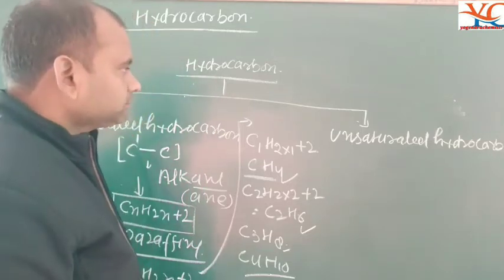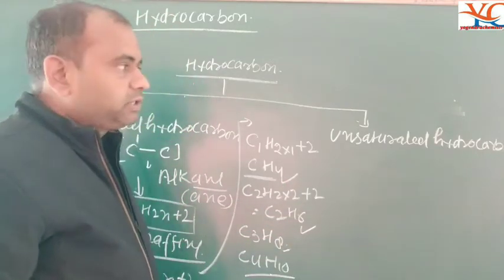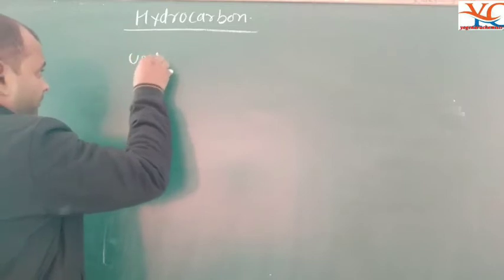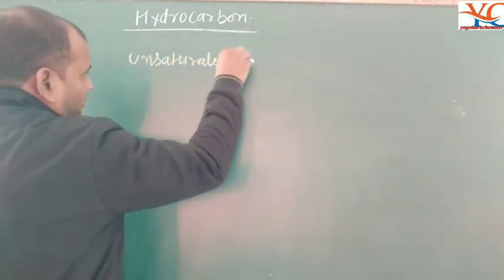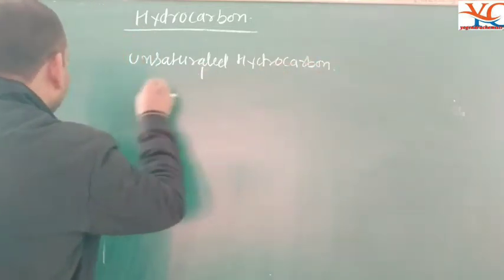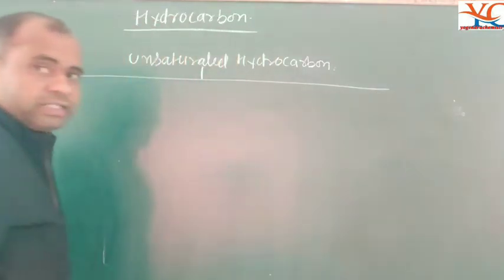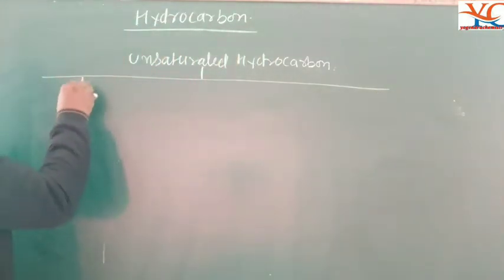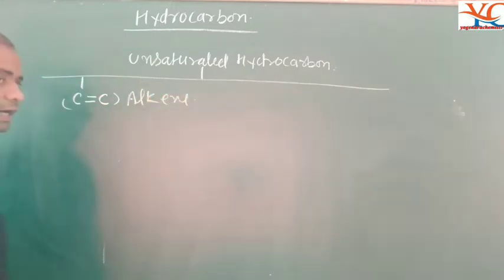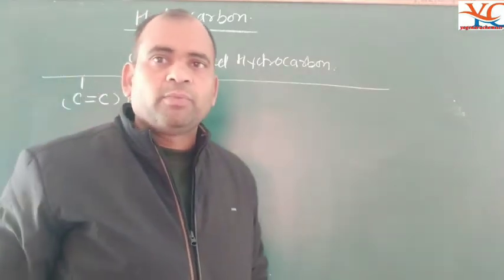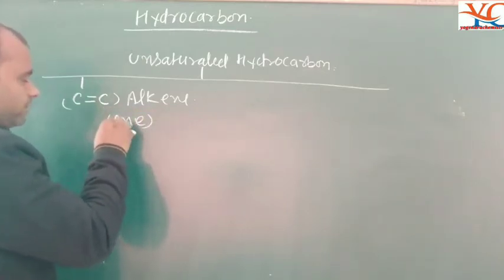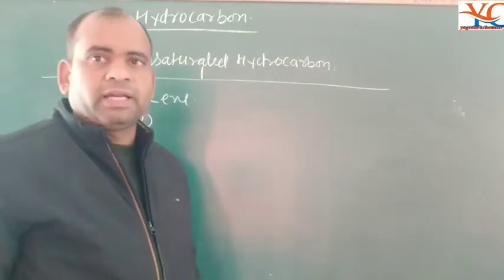Okay beta? The next part is unsaturated hydrocarbons. Unsaturated hydrocarbons have two parts. First, carbon attached with a double bond is called an alkene. It is an unsaturated hydrocarbon. Carbon attached with a double bond is called alkenes. The suffix of alkene is "ene".